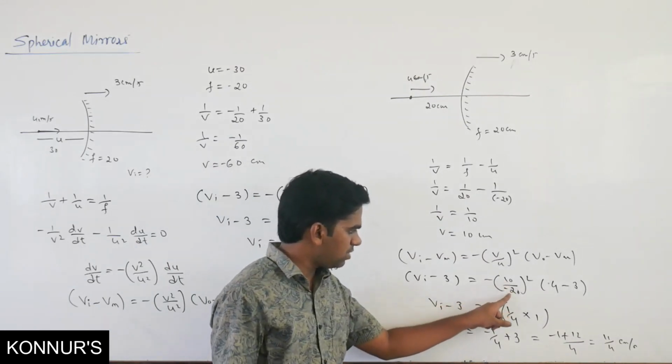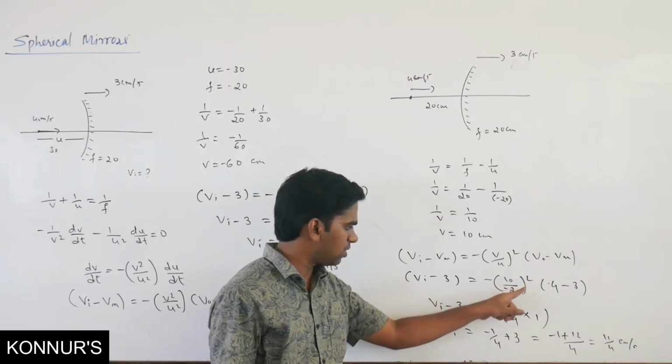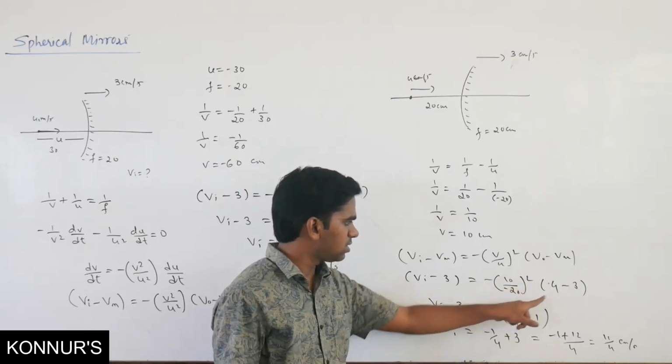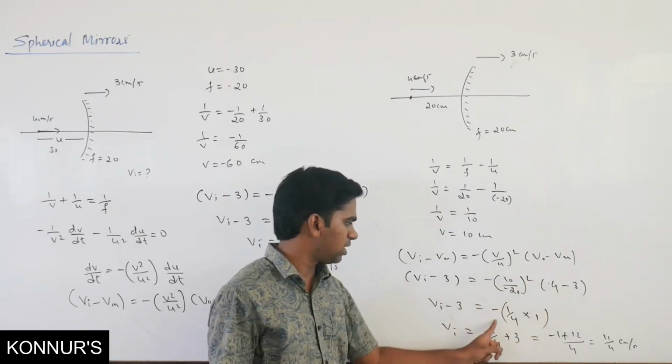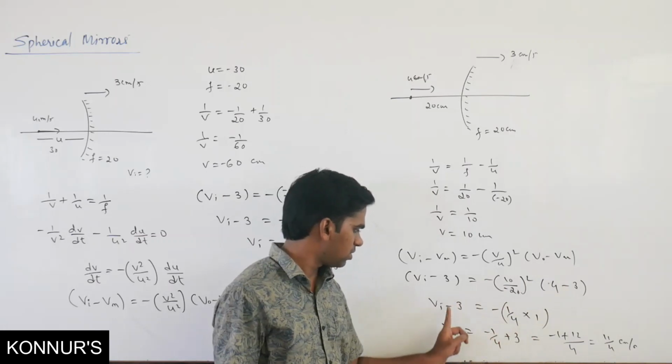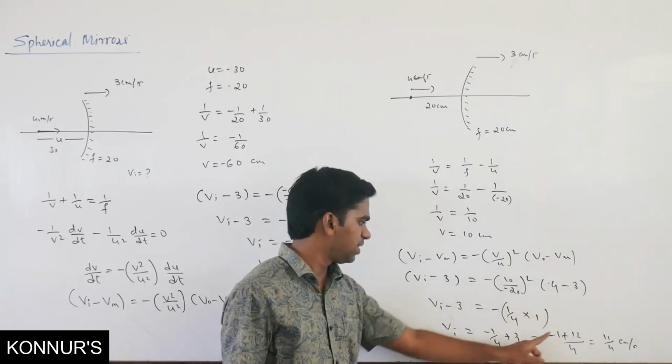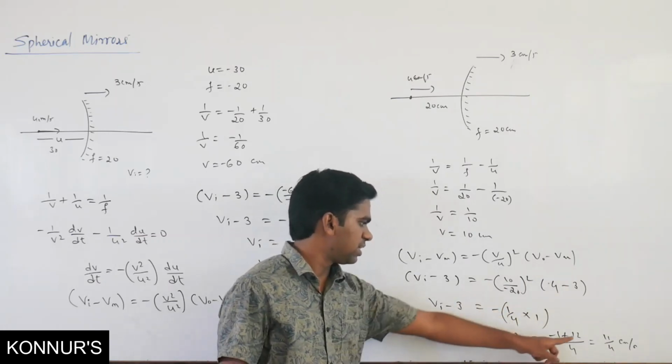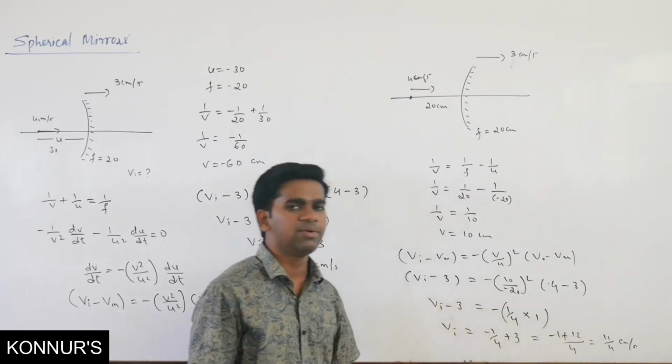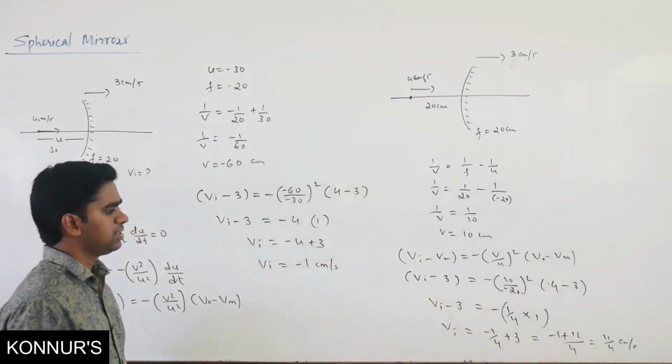Here 1 by 2 minus will come, but the whole square is there, so negative as it is. Here 4 minus 3 is positive, so again minus 1 by 4, this will become plus, so plus 3. So 3 fours are 12. So this is going to be 11 by 4 centimeter per second.